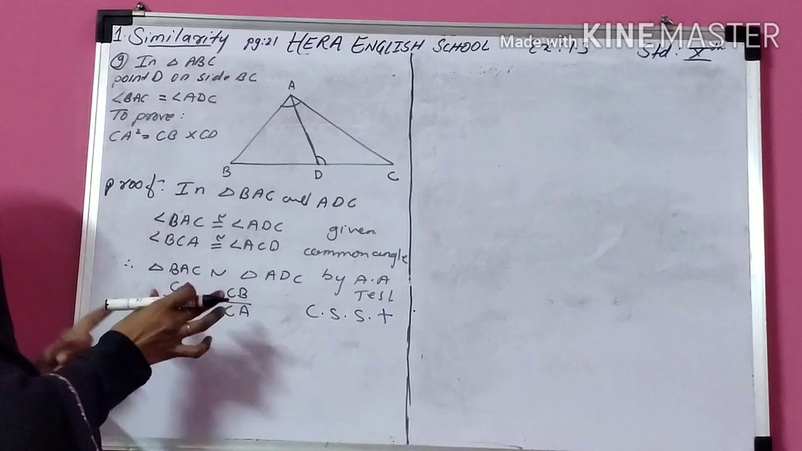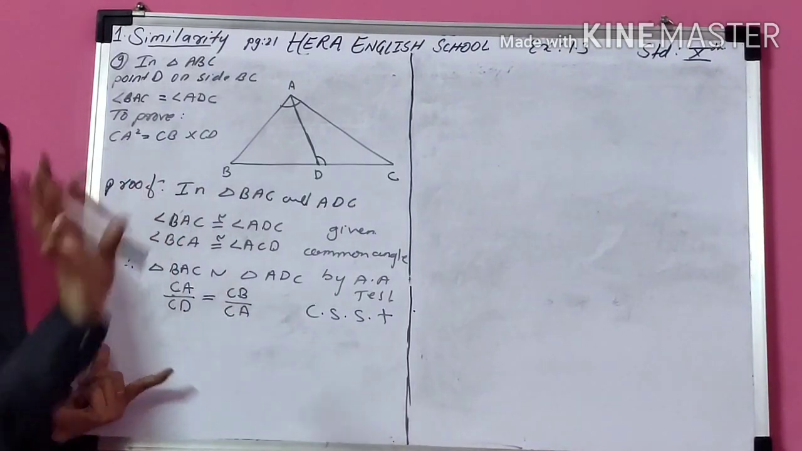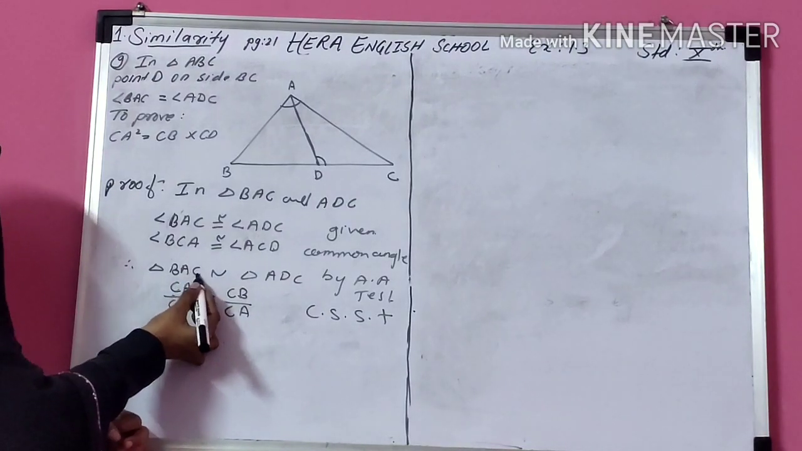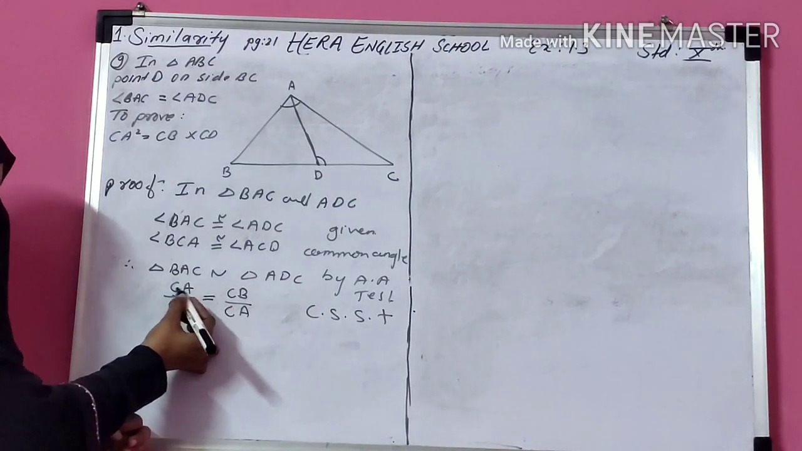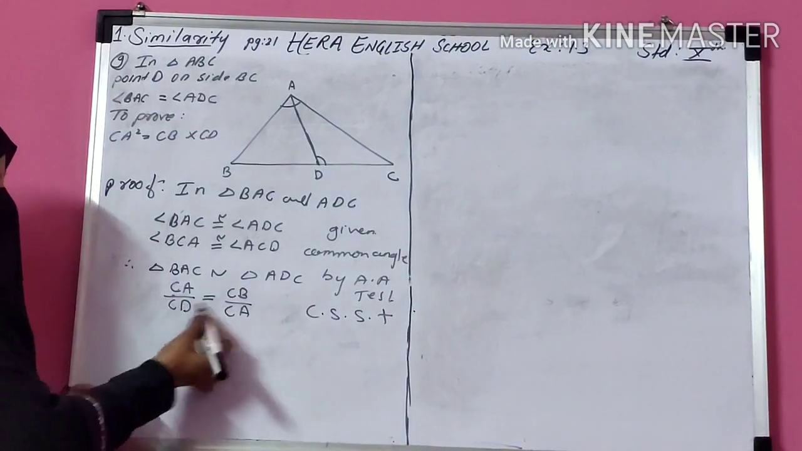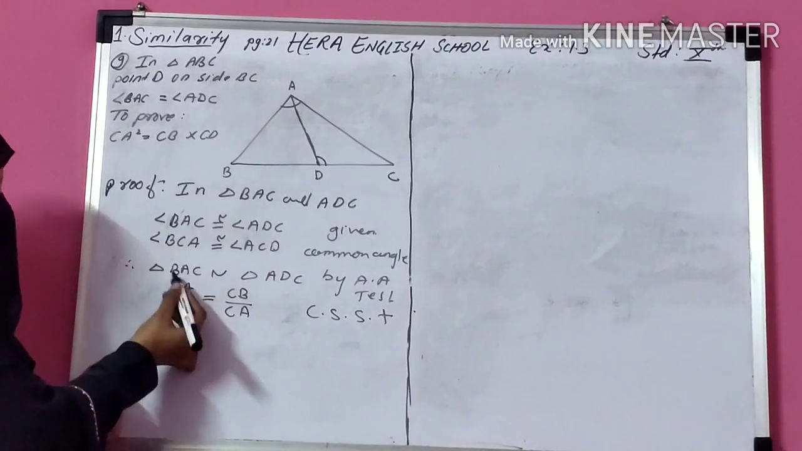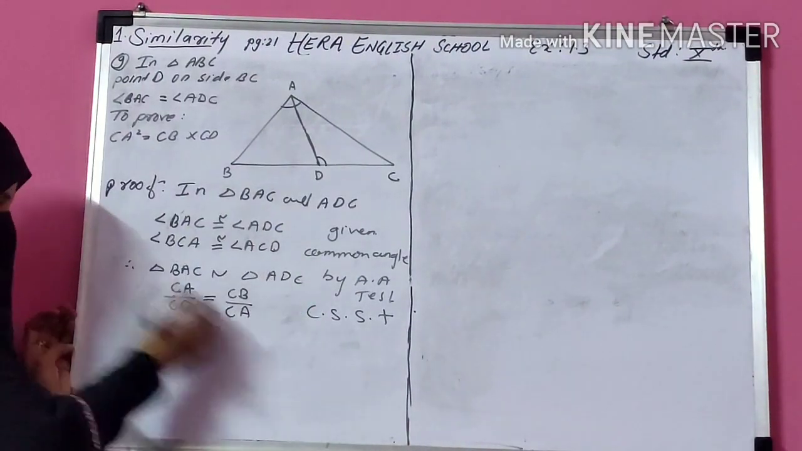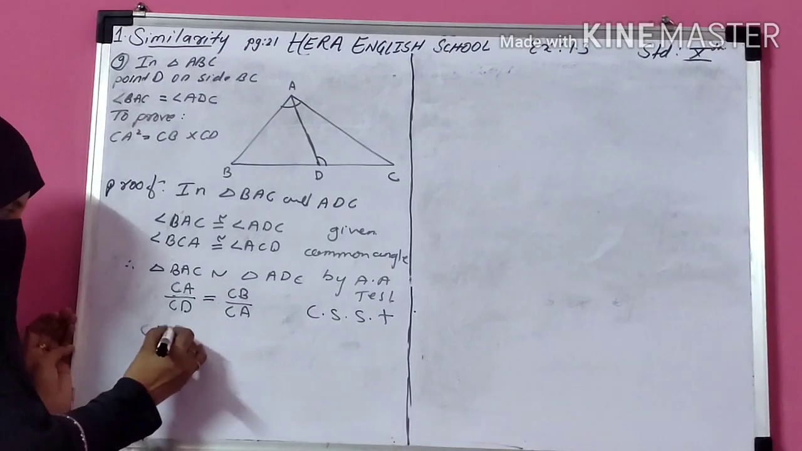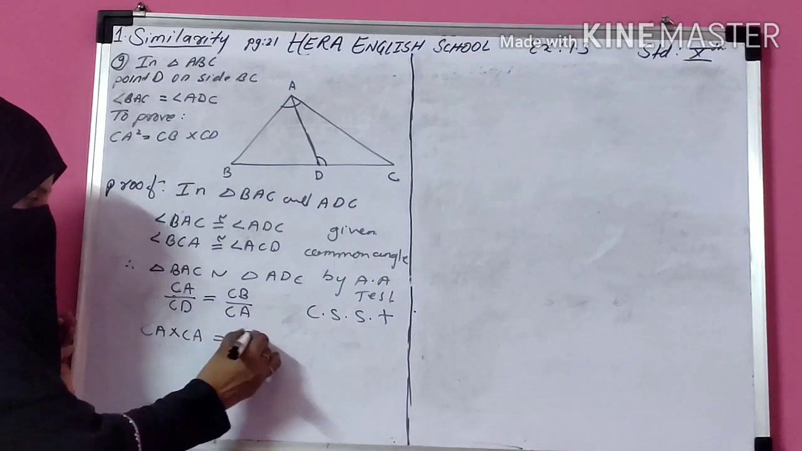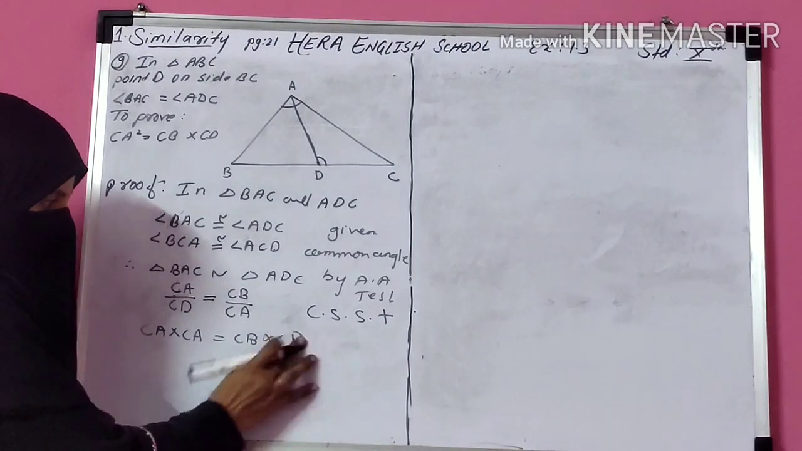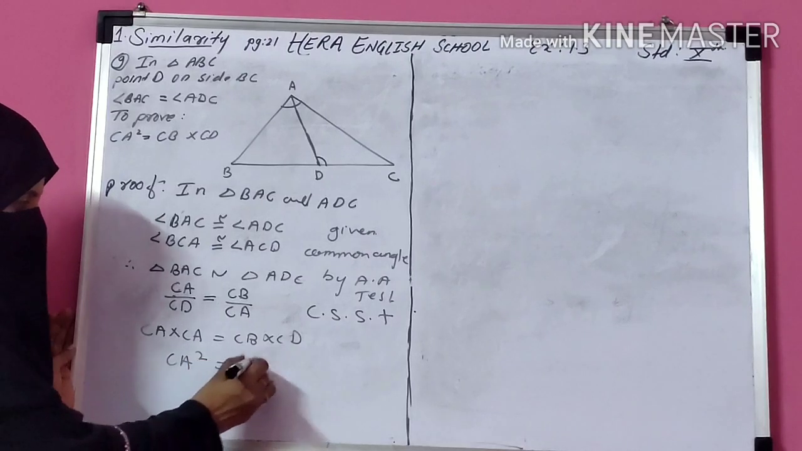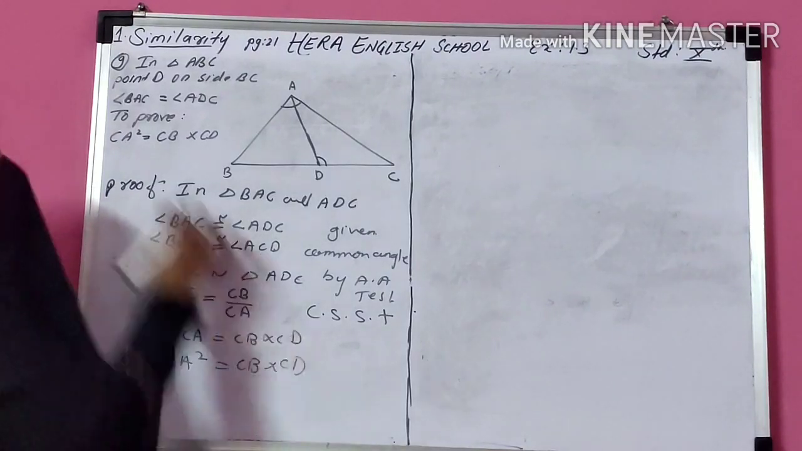From the question I have selected the corresponding sides that I require. One is CA. So CA is second and third here, AC, CA, over CD. Then one is CB. CB means first and third. So CB over CA. Now cross multiply. CA into CA is equal to CB into CD. Now CA into CA gives CA square is equal to CB into CD. This is the part you have to prove.